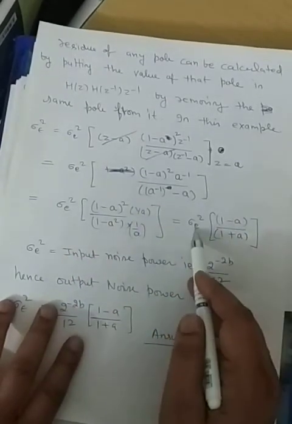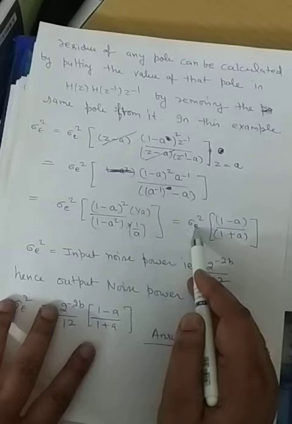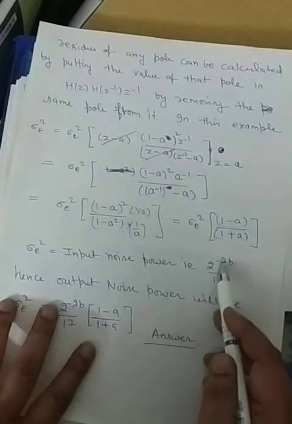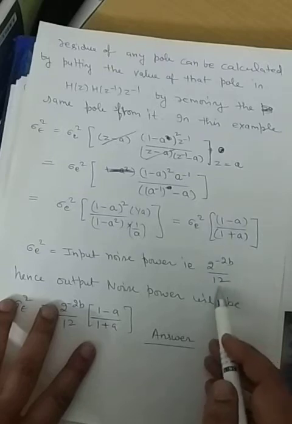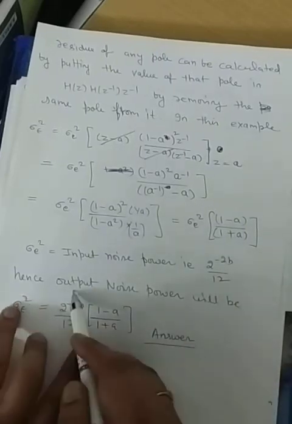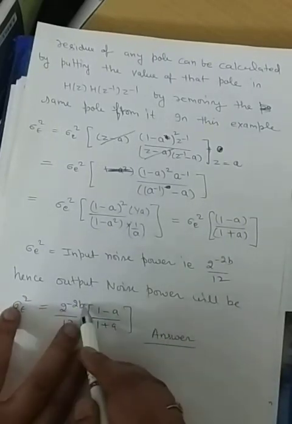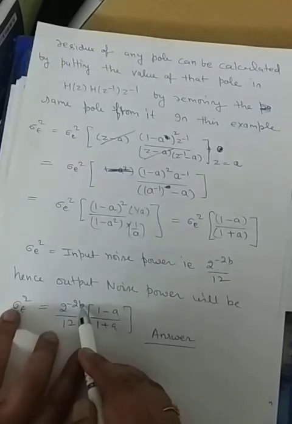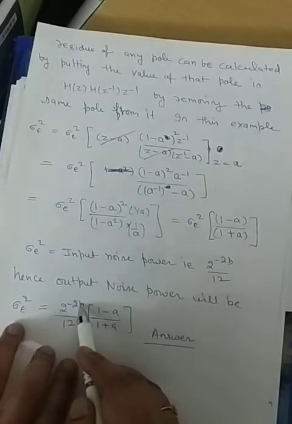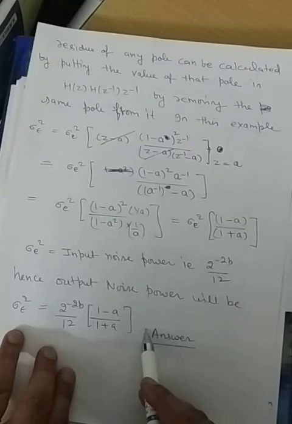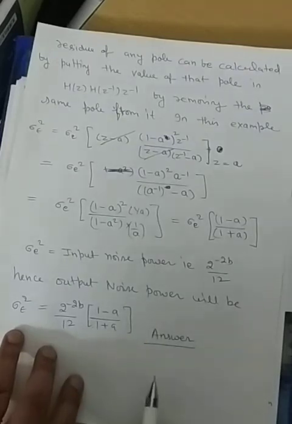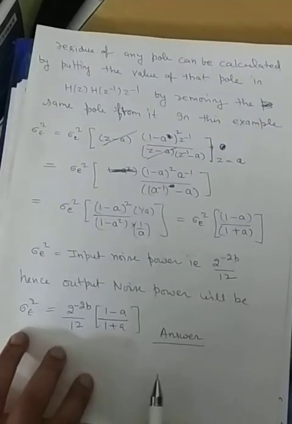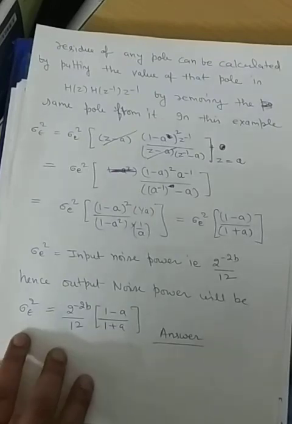From the previous lecture we are familiar that the input noise power is equal to 2 raised to the power minus 2b divided by 12. So we will put this expression. If in a question the value of b is given to you, you may put the value of b in order to get the final answer. In that way we can calculate any numerical for the calculation of output noise power.